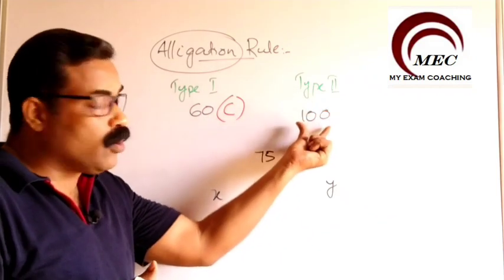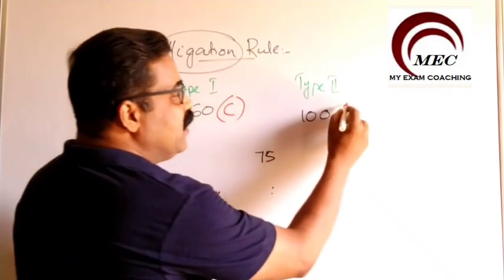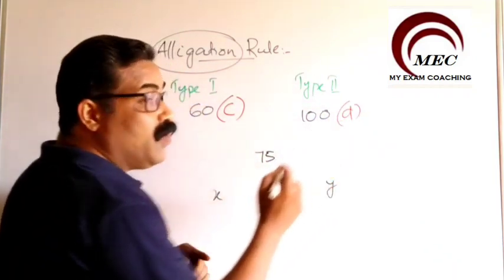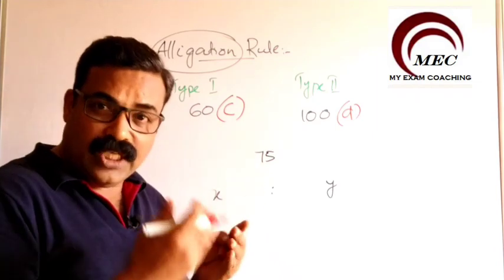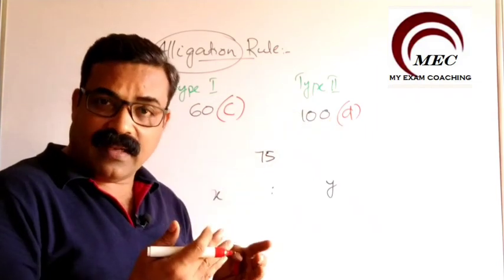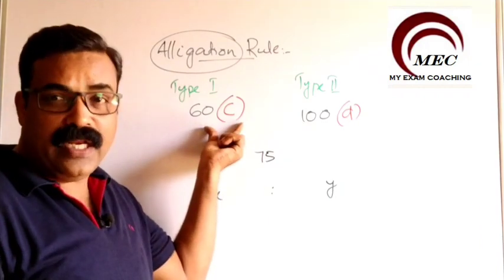And type 2 mango is 100, which is expensive, dearer, so we will take it as D. D stands for dearer. Dearer means expensive, costly. C for cheaper, D for dearer.